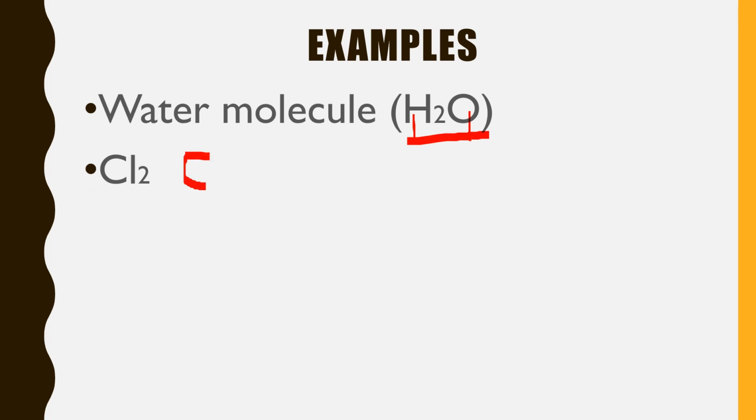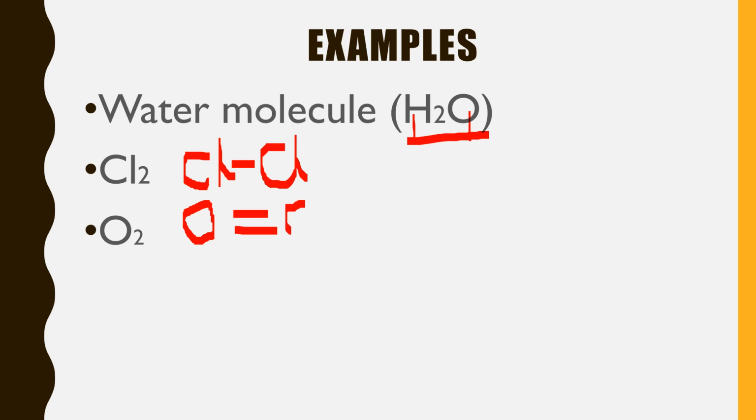Chlorine is made up of two chlorine atoms, both non-metals. Whenever non-metals combine, such a bond is known as a covalent bond. Again, look at oxygen. Oxygen combines with another oxygen and forms a double covalent bond, and such molecules are known as covalent compounds. Oxygen is also a covalent compound.